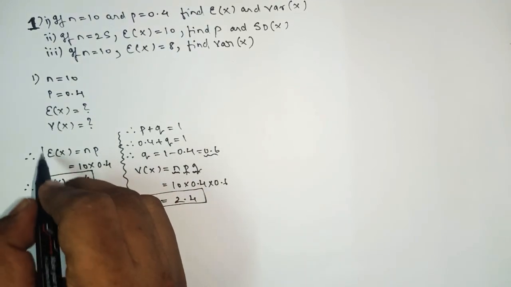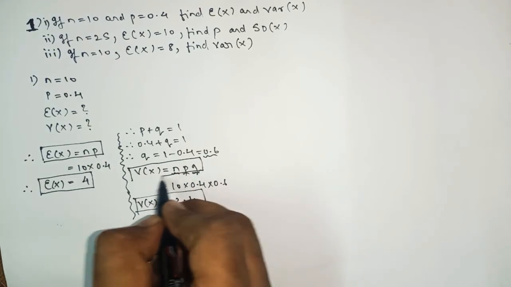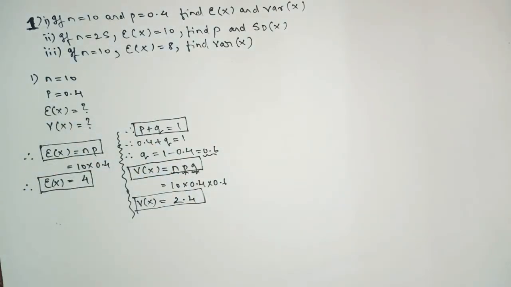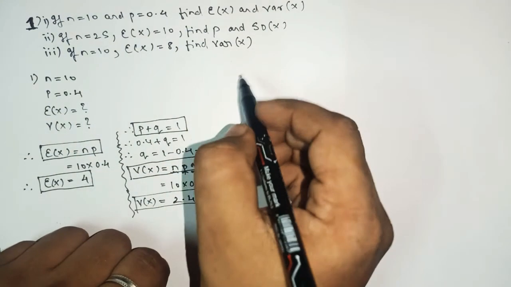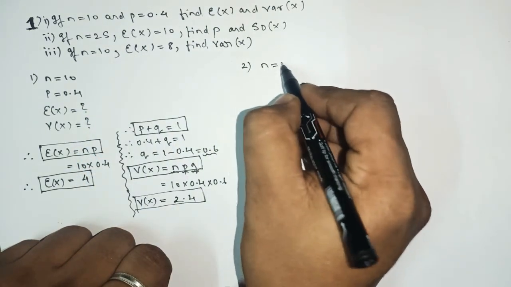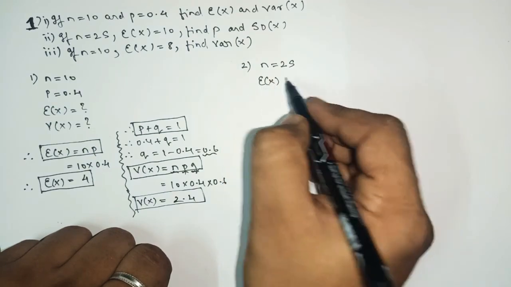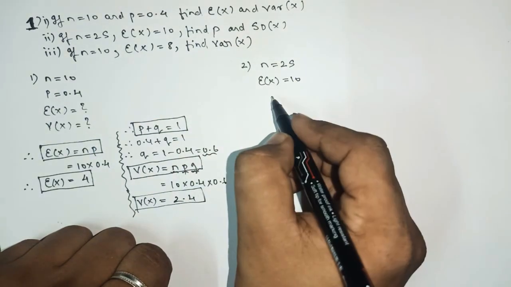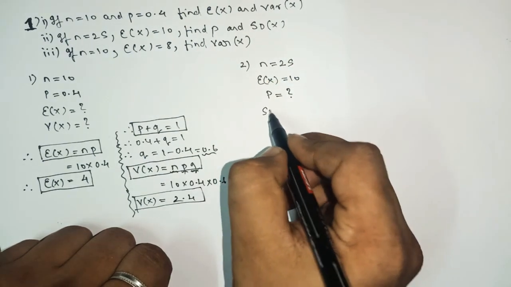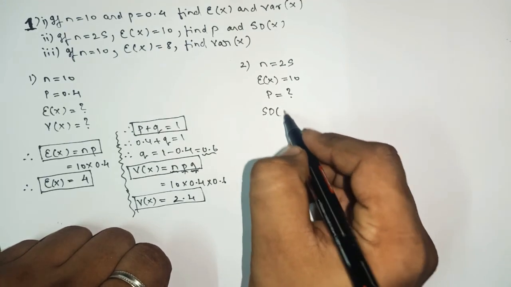Understood? Got the point? How to apply the formula and how to find the answer. So in this way you have to present your sum. Let's move on to the second one. For the second sum we have the value of n equals 25. Here we have E of x equal to 10. We have to find the value of p, and we have to find the standard deviation of x.